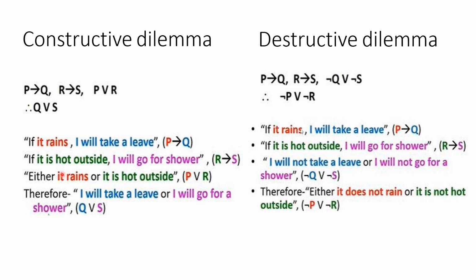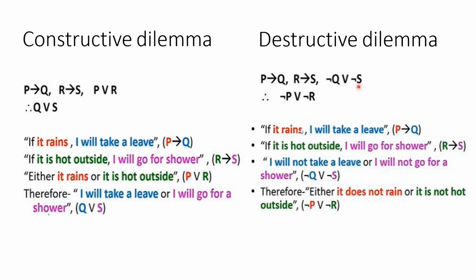Then I can say that if P is happening, Q is happening. If R is happening, S is happening. So I can say that either Q or S is true. So it is given that P implies Q and R implies S, and also it is given that either P or R is true. Then I can conclude that either Q or S is true, because if P is true, then Q is true. If R is true, then S is true. So it is given that either P or R is true. That means it rains or it is hot outside. Then I can conclude that I will take leave or I will go for shower.